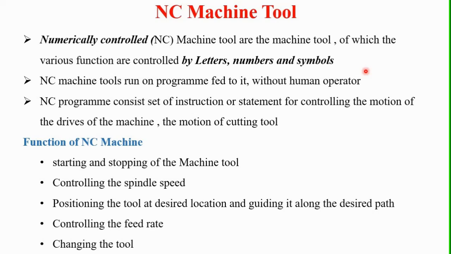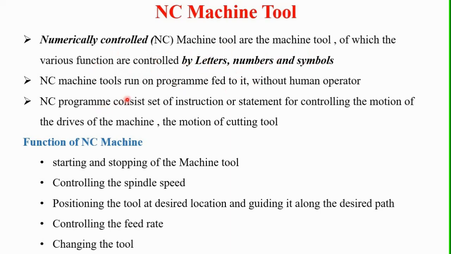It is a defined method of programmable automation in which various functions of the machine tools are controlled by numbers, symbols and letters. So numerically controlled NC machine tools are the machines where letters, numbers and symbols are used to control the various functions of the machine.